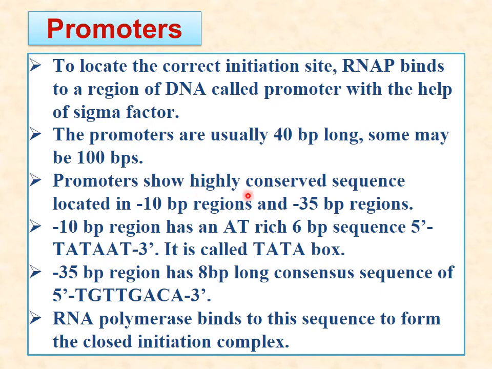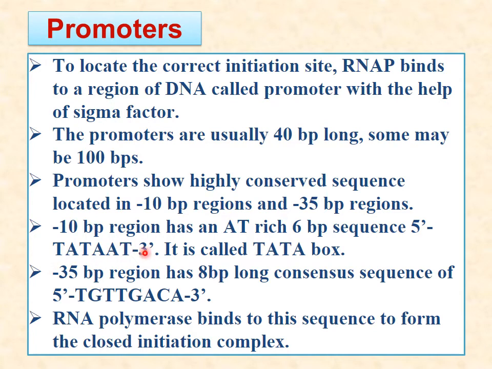These promoter regions have highly conserved sequences, that is the -10 base pair region, that is upstream, and the -35 base region. The -10 region is AT rich, 6 base pairs, and is also known as Tata box or Pribnow box, and the sequence is TATAAT.